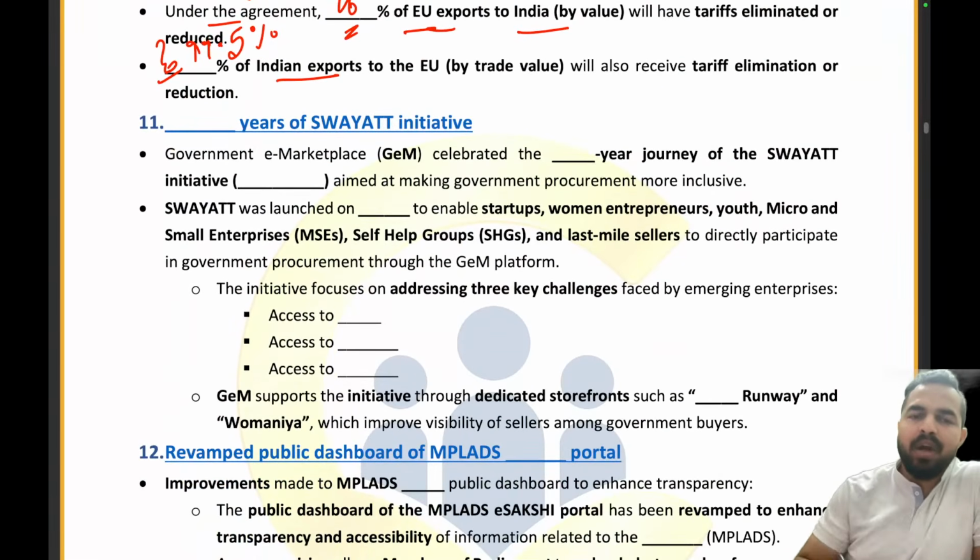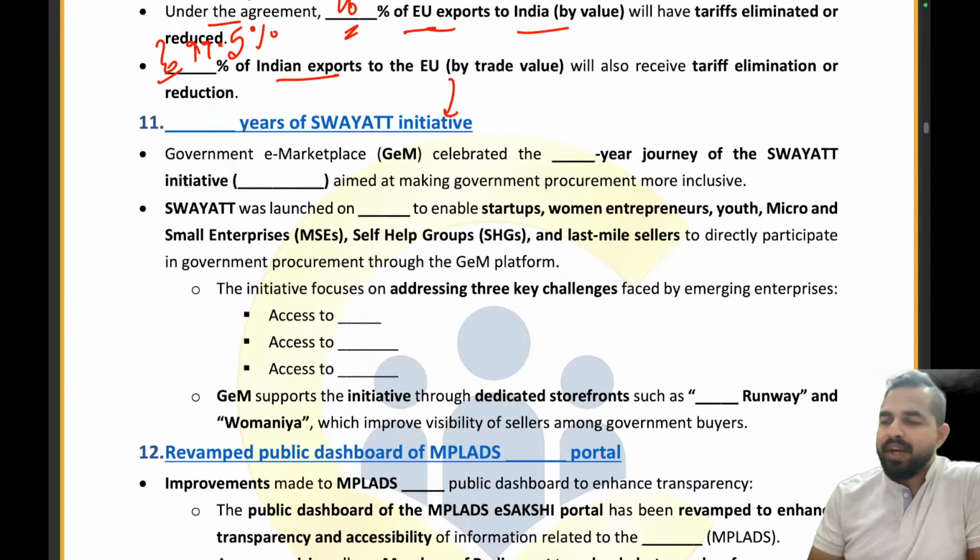Let's move ahead. How many years of Swayat initiative has taken place? Are you guys ready? Please give me the answer in the chat box. How many years of Swayat initiative? 7 years. So we have celebrated the 7-year journey of the Swayat initiative.